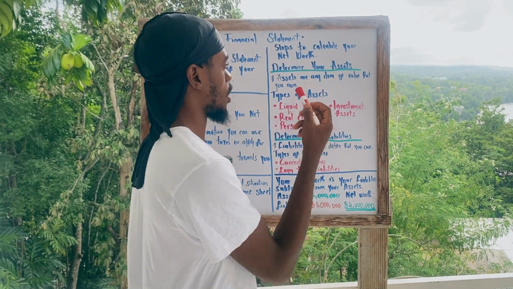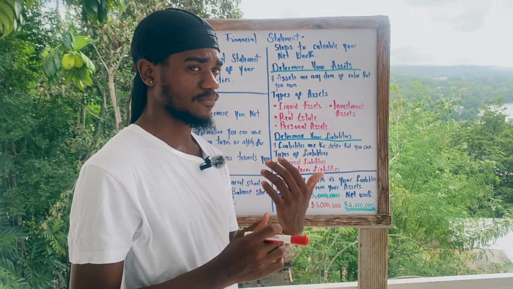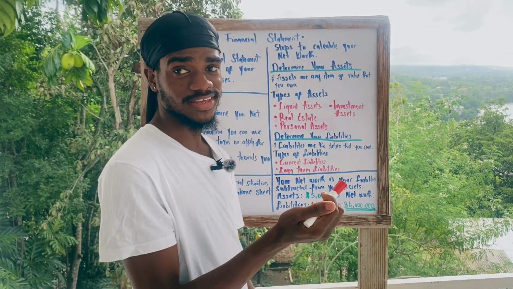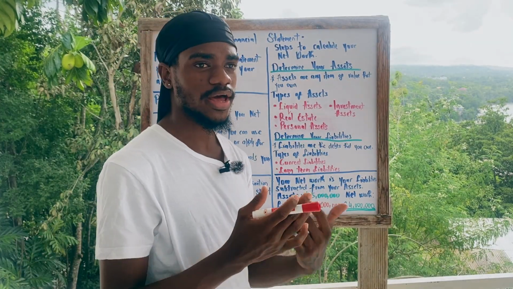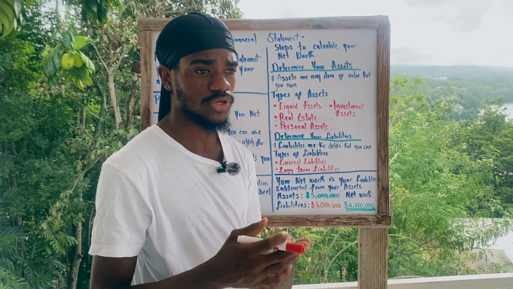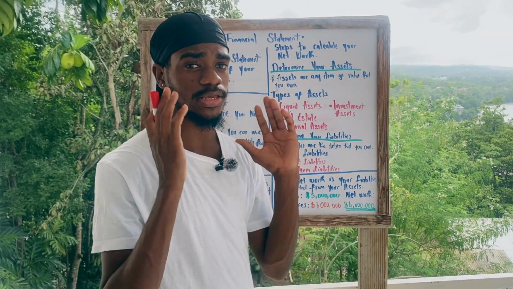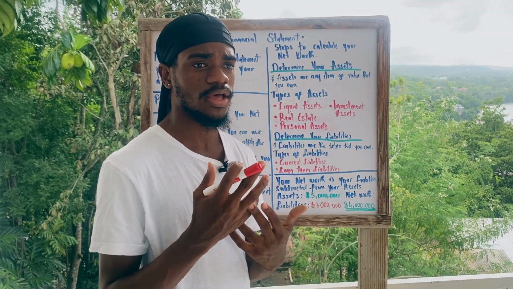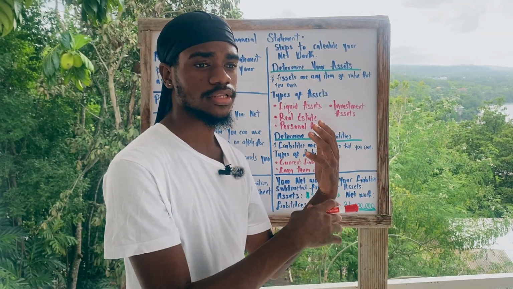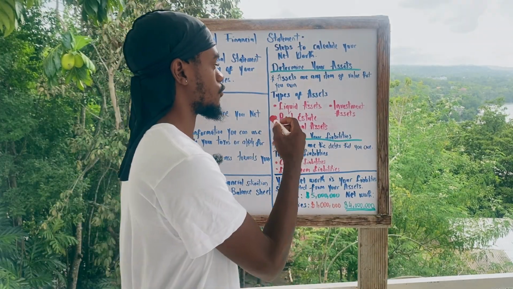Your assets are any item of value that you own. There are four basic types of assets. The first asset is liquid assets. Liquid assets are any cash that you might have in your savings account or a checking account, or any cash that you may have in your personal possession. That is liquid assets, or any item that you have that can be easily converted to raw cash. That is liquid assets.